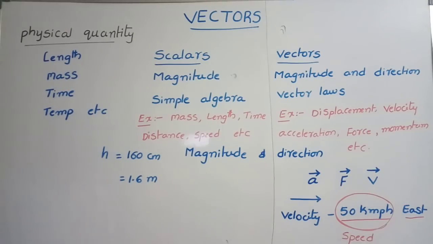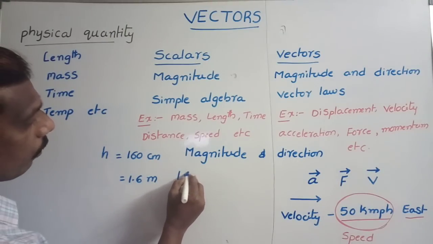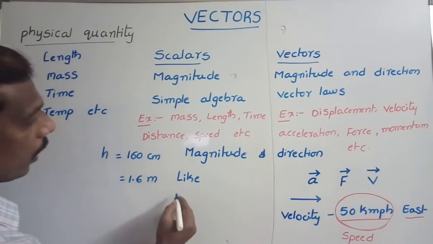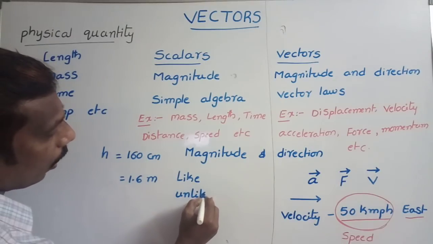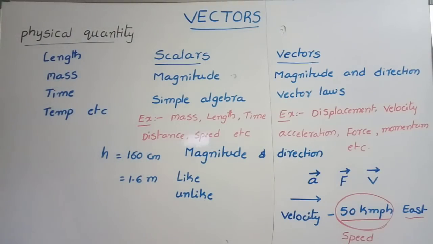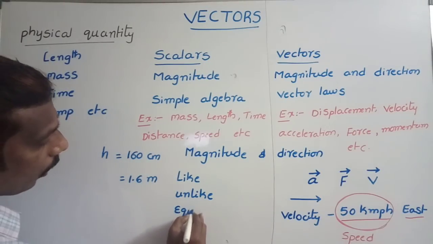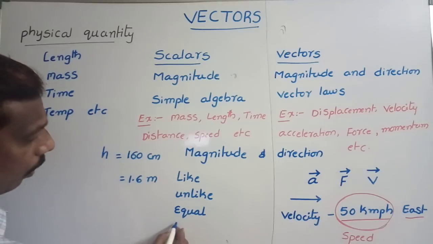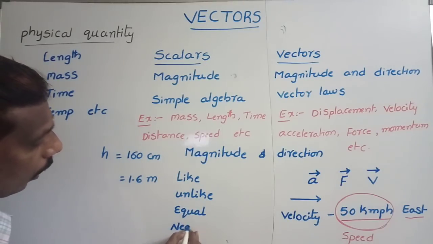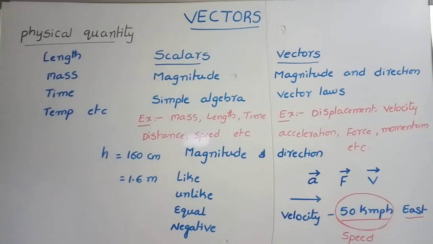Here, different types of vectors are there. One is like vectors: vectors in the same direction. Next, unlike vectors: vectors in opposite directions are said to be unlike vectors or anti-parallel vectors. Equal vectors: two vectors in the same direction with the same magnitude are said to be equal vectors. Negative vector: equal in magnitude but acting in the opposite direction.